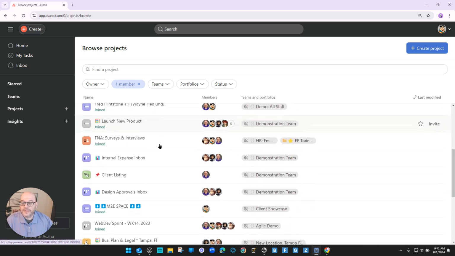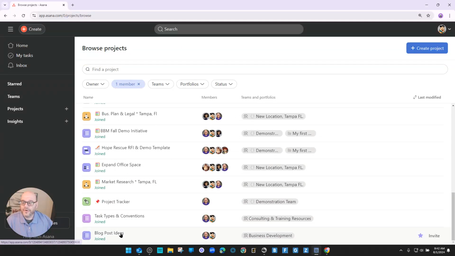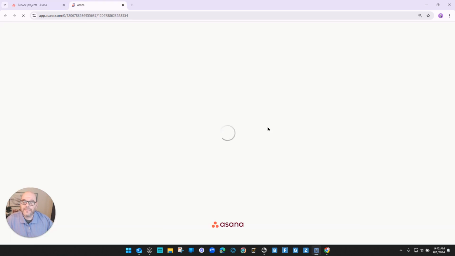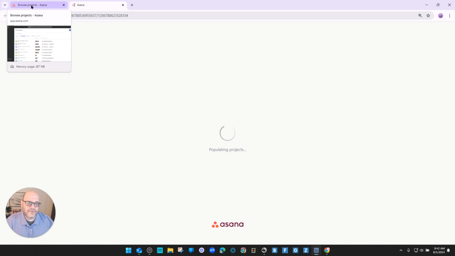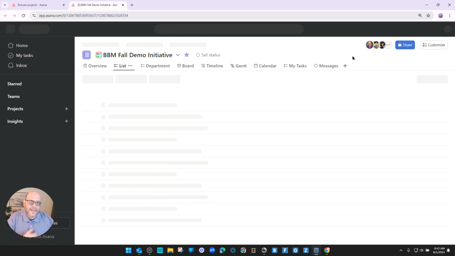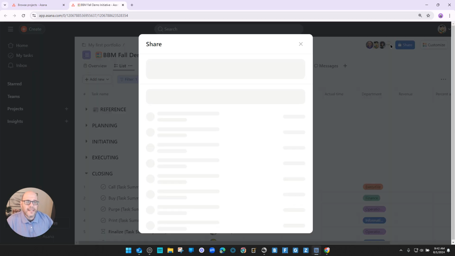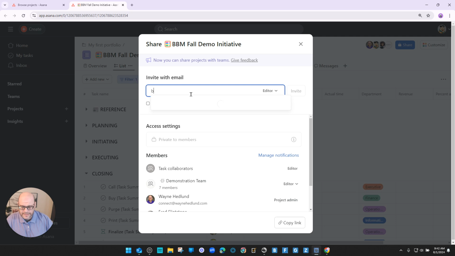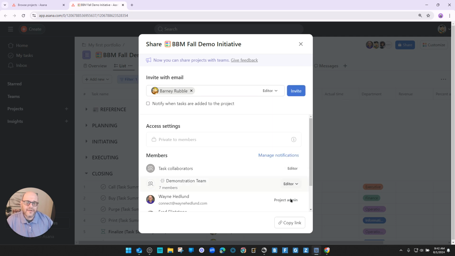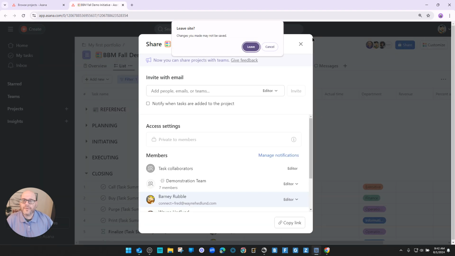So if we want to see which projects Fred is a member of, again using the control or command key on our keyboard, we can open these up individually. I'll just open up one, and we can say, hey, we want to make sure that our new employee that's taking over for Fred is going to have access to that project. So we're going to pop over here and invite Barney to that project. In this case, we'll make him an editor, and we'll go invite, and we'll be good to go. So we're going to do that for each of the projects that we want to.